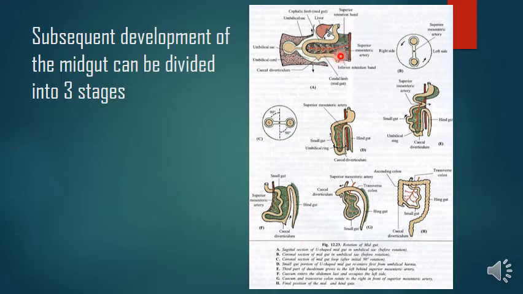The post-arterial segment forms the transverse mesocolon that suspends the transverse colon from the posterior abdominal wall. And this transverse mesocolon along with the transverse colon is covered anteriorly by the greater omentum, which is nothing but the caudal extension of the dorsal mesogastrium, right? That is the rotation of the midgut.